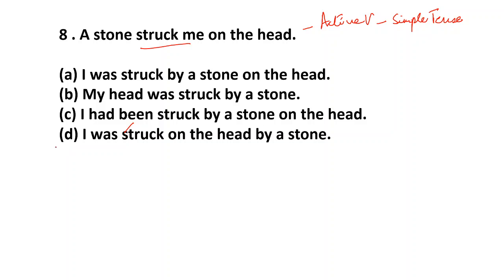Here this D is correct. This cannot be correct. My head was struck. I had been struck. Had been is in the past perfect tense, but this is simple past tense. So I was, I told you, plus the V3, plus where? On the head, plus by, plus the subject in the passive voice. In the previous sentence, I told you.